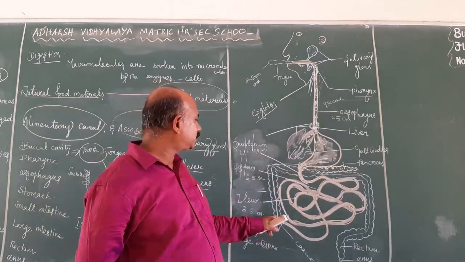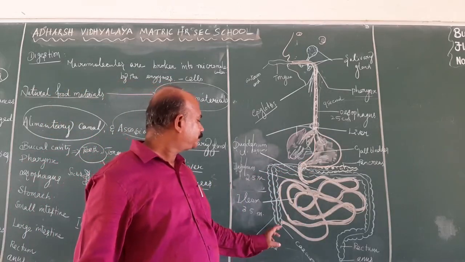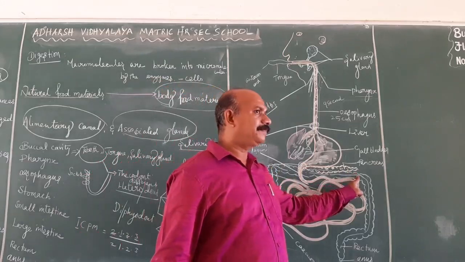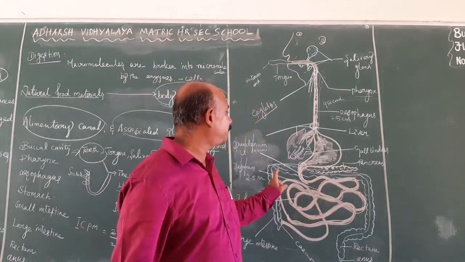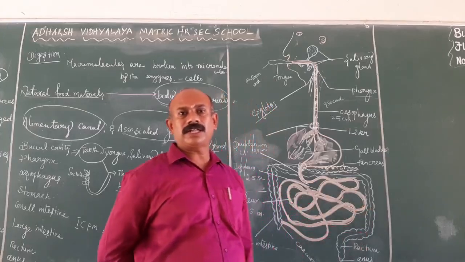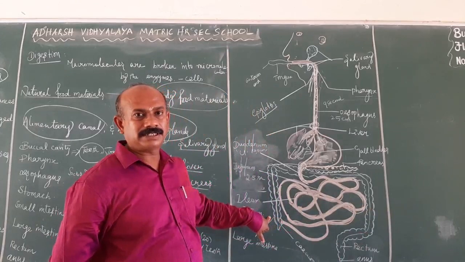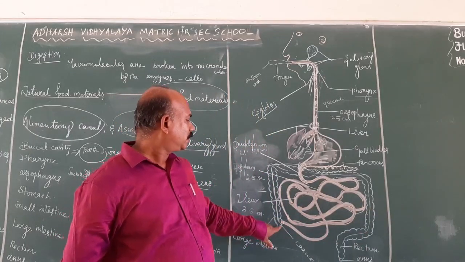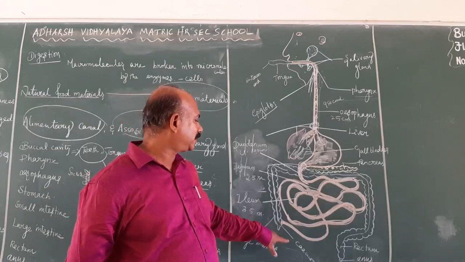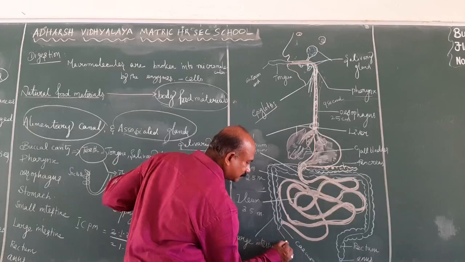The large intestine also consists of 4 regions: ascending colon, transverse colon, descending colon, and sigmoid colon. A small finger-like projection present below the region of the cecum is known as the appendix.